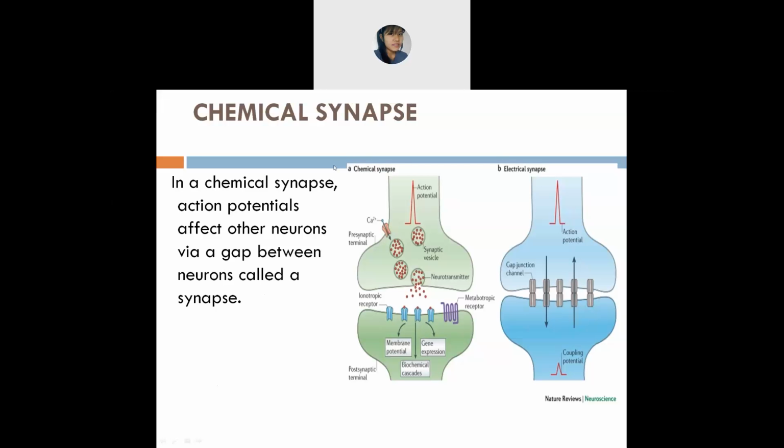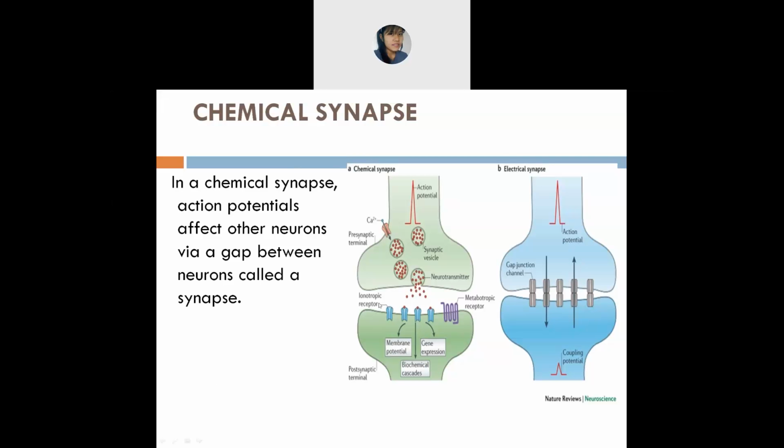Okay, so first, let's see what they mean by chemical synapse. In this chemical synapse, you will see that there is a gap between two neurons.